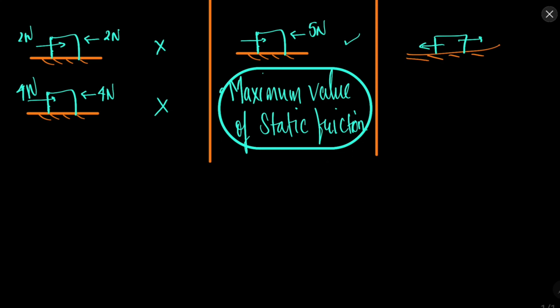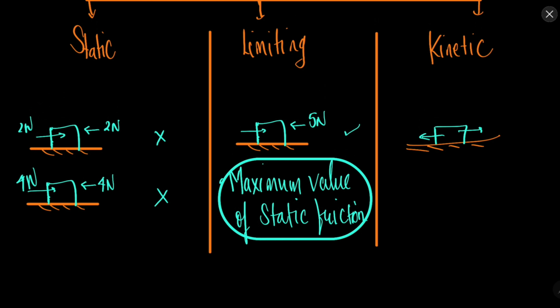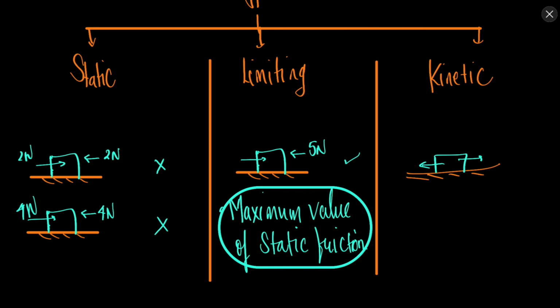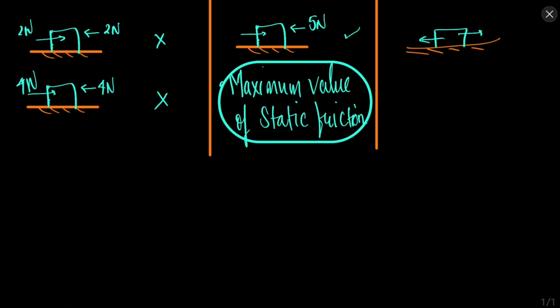The value of kinetic friction is less than the limiting friction. So you must have noticed that it is hard to move, let's say, a car, and once the car starts to move, then it is easier to keep it moving. So that is because of the limiting friction. Okay, the maximum friction is in the case of limiting friction, and when the object starts to move, the friction slightly reduces.